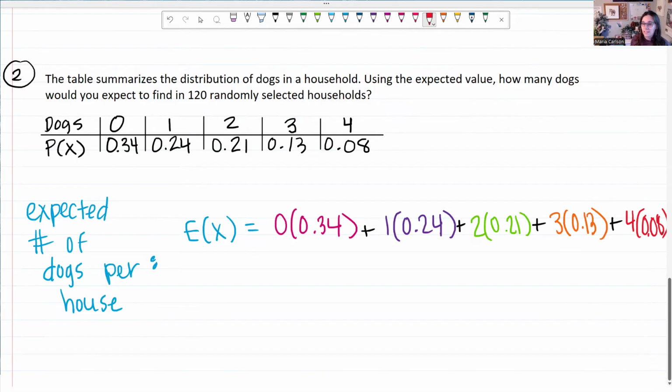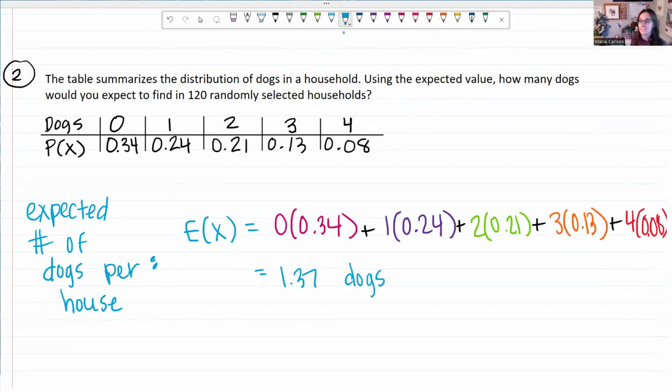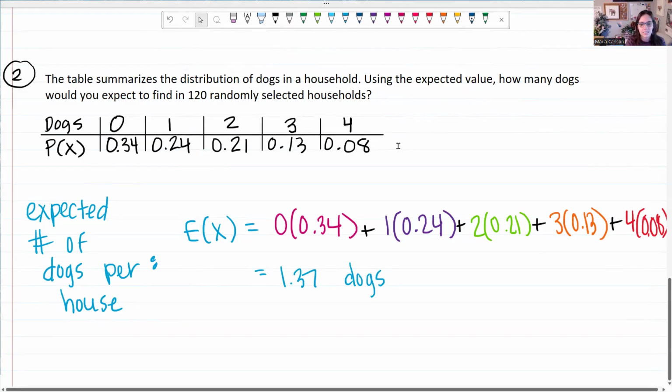So to find the expected value, I am essentially going to multiply each outcome by its probability and add all of those products together. And the expected number of dogs per house, when you calculate this, is 1.37 dogs, which doesn't really make sense, but I'm going to keep it as that decimal because now I want to use this value to determine how many dogs I would expect to find in 120 randomly selected households.